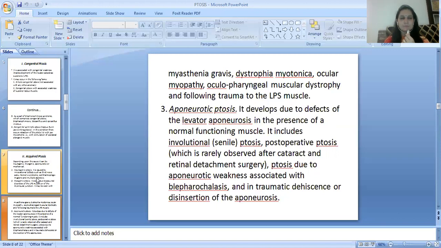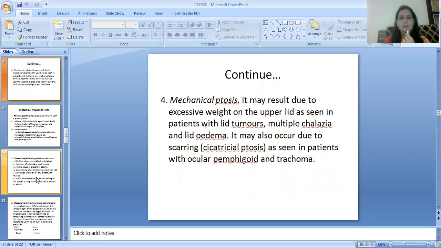It may be seen with myasthenia gravis, dystrophia myotonica, ocular myopathy, oculopharyngeal muscular dystrophy, and trauma to the LPS muscle. Third, aponeurotic ptosis. It develops due to defects of the levator aponeurosis in the presence of a normally functioning muscle. It includes involutional ptosis, postoperative ptosis, ptosis due to aponeurotic weakness associated with blepharochalasis, and traumatic dehiscence or disinsertion of the aponeurosis.